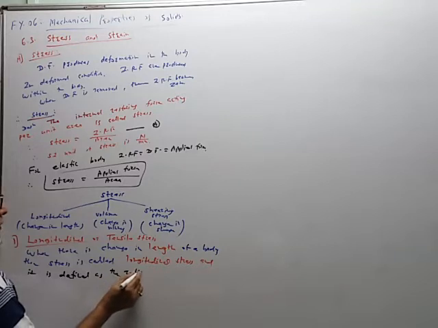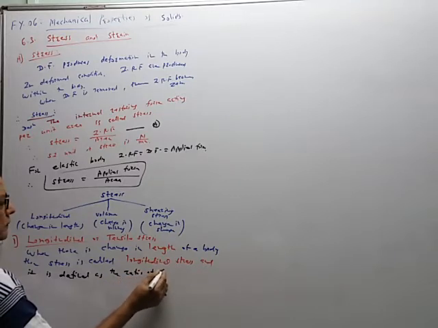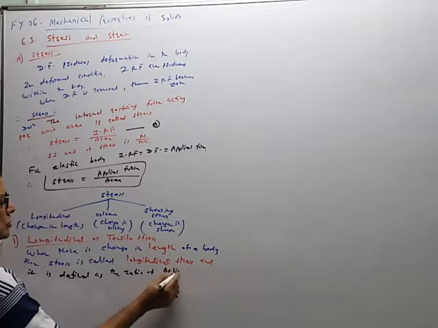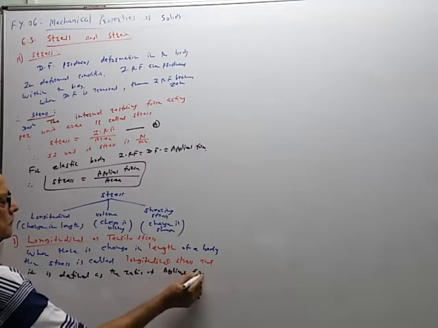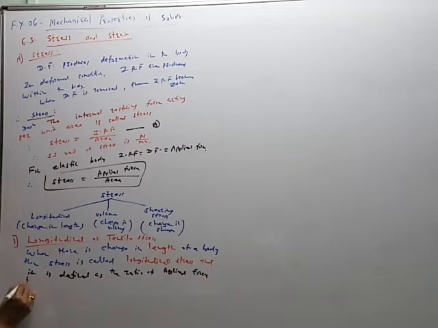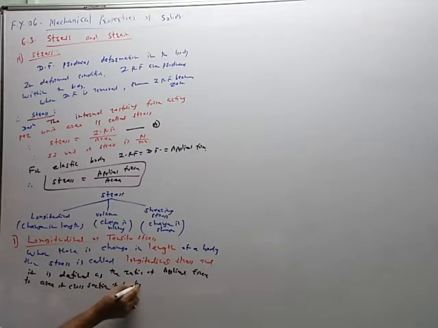the ratio of applied force to area of cross section of the body.